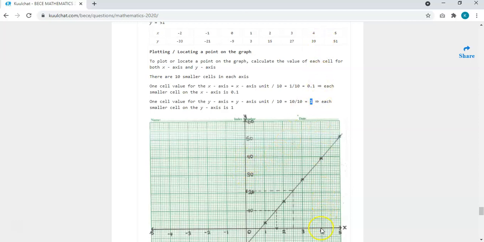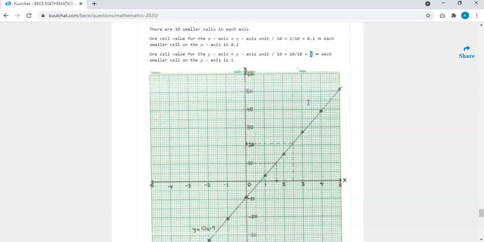The corresponding x is 4. So you move here, you count, this is 30. Since each cell is 1, you add 9 to it. So 1, 2, 3, 4, 5, 6, 7, 8, 9. So it lands over here. The same for 51. After 50, you just add 1 to it, you get your 51. So this is 50. You just move one cell, you get your 51. So to make it easier for you when plotting a graph, always calculate the value of each smaller cell on the graph so that you can easily do your calculation and easily locate the position of your points.